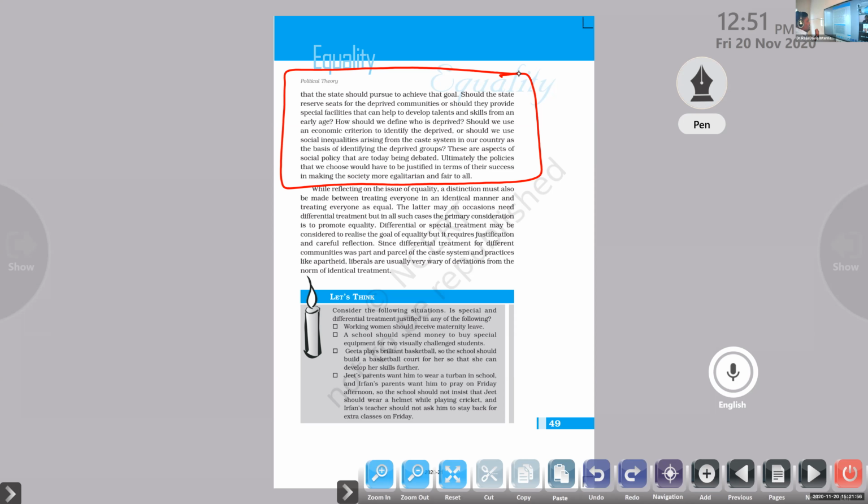If you want to maintain equality in society, you want to treat everyone equally, without any trouble. Everyone should be treated equally. All are equal before the law, irrespective of class, creed, gender, or religion. All the people are equal. That's the socialist philosophy. We discussed Marx's philosophy related to equality in society.